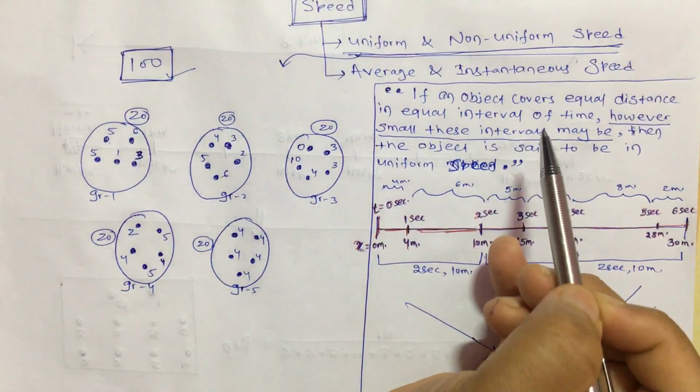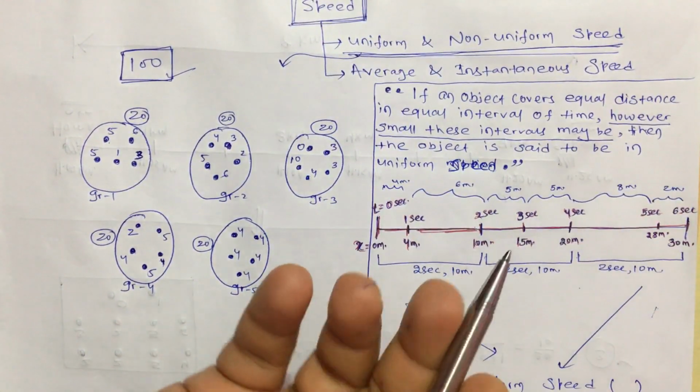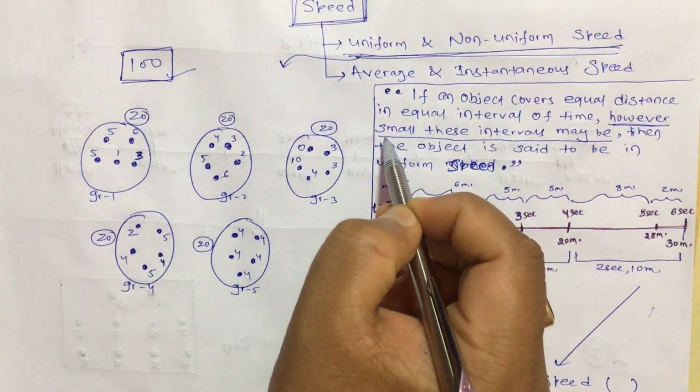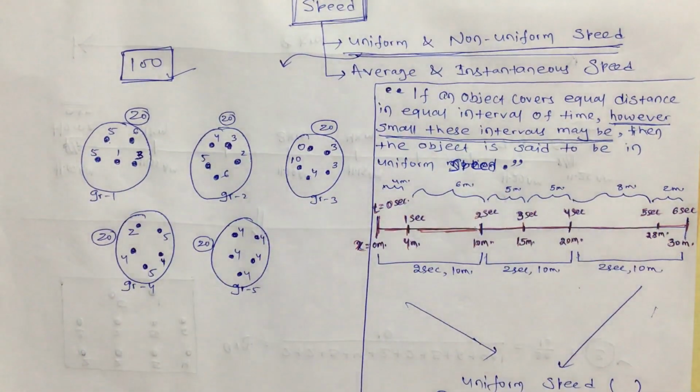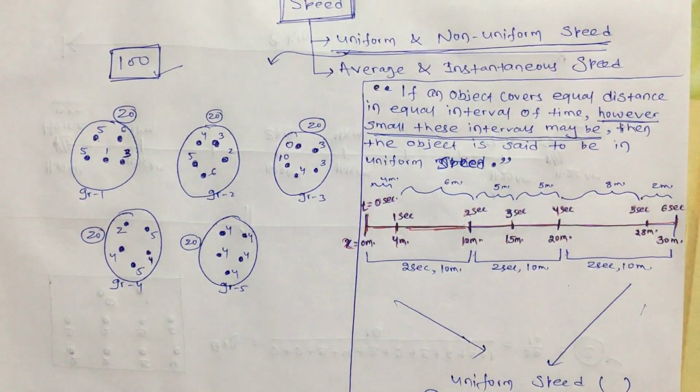This is very easy to understand, but there is an important point here: however small this interval may be.